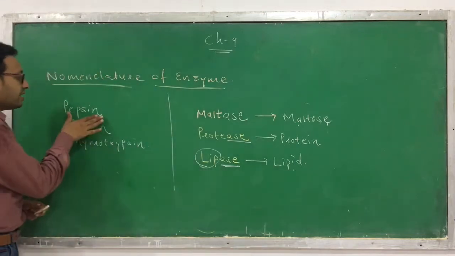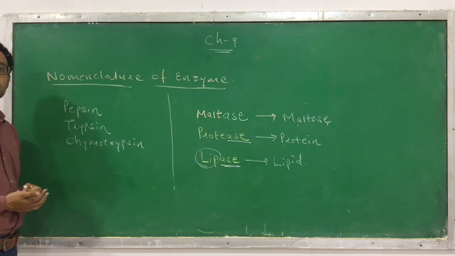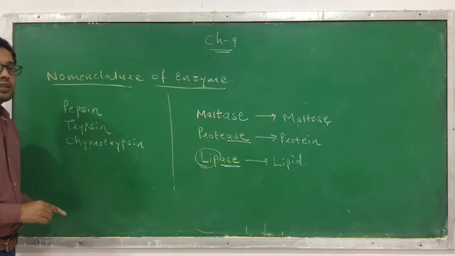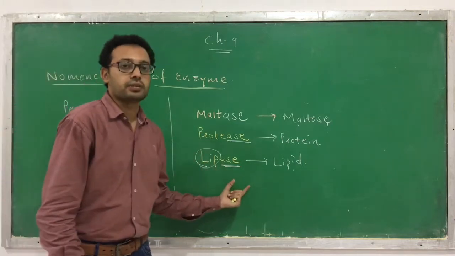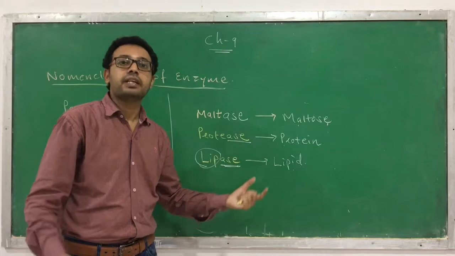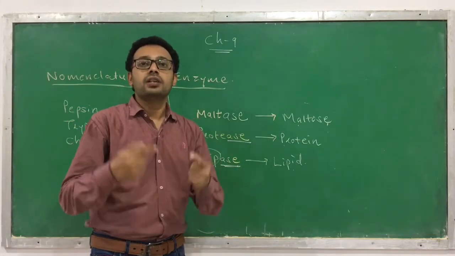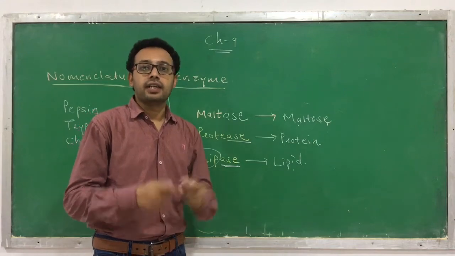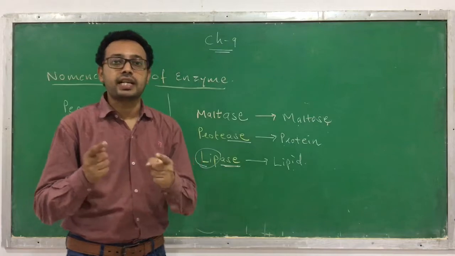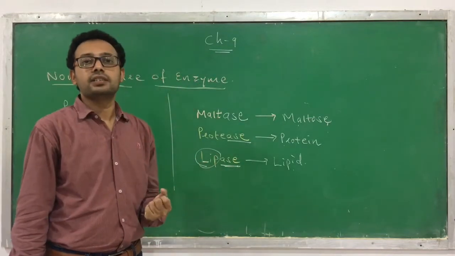But with the old names, you cannot identify from the name that they are enzymes, and you don't even know on which substrate they will act. So this is an advantage of the new system. But what is lacking in this system? It doesn't tell us which kind of reaction the enzyme catalyzes. Enzymes catalyze different types of reactions, but which kind of reaction is catalyzed is not given by this naming system.